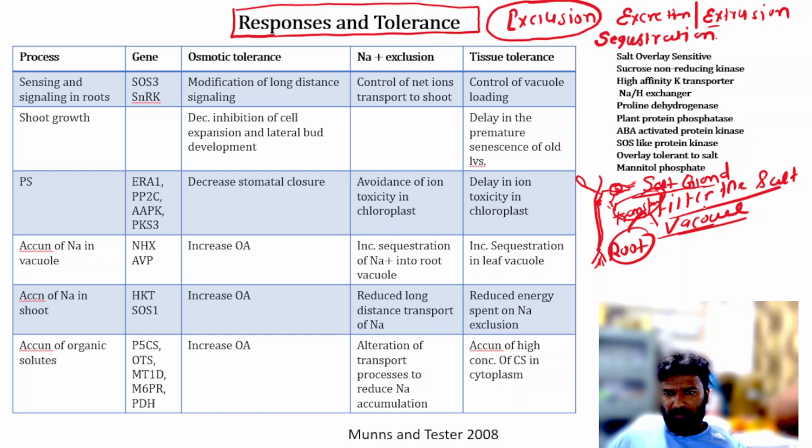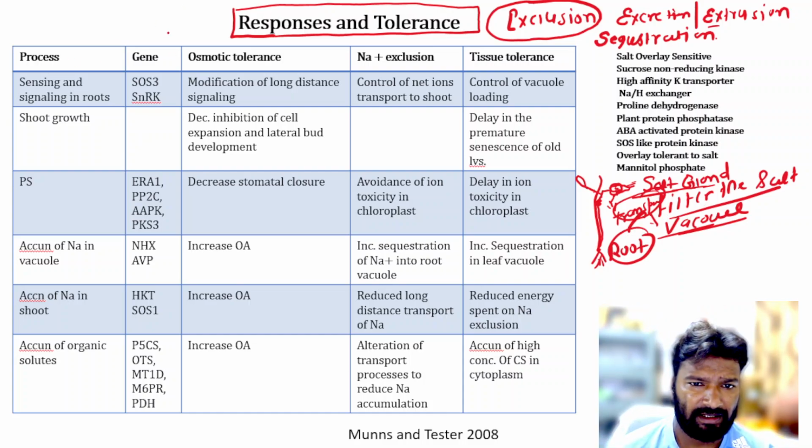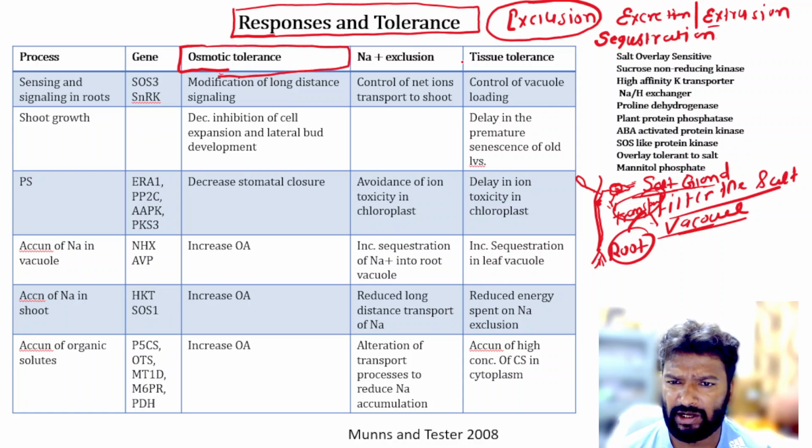So there are three types of responses to saline stress. First is osmotic tolerance, second sodium exclusion, third is tissue tolerance.